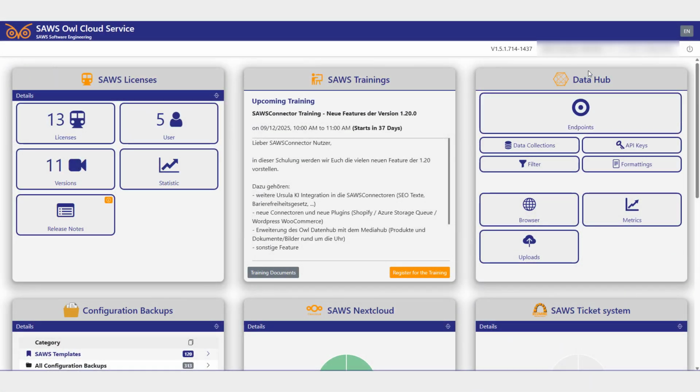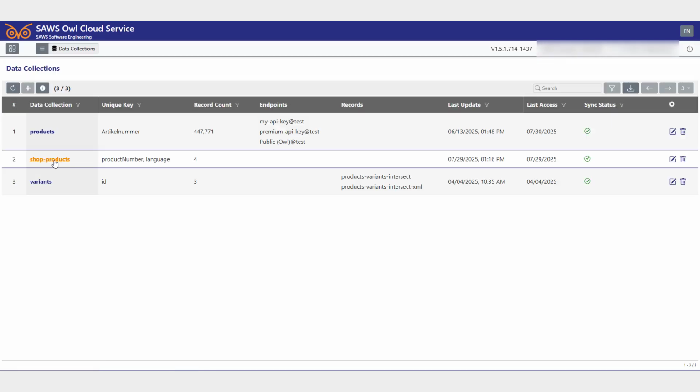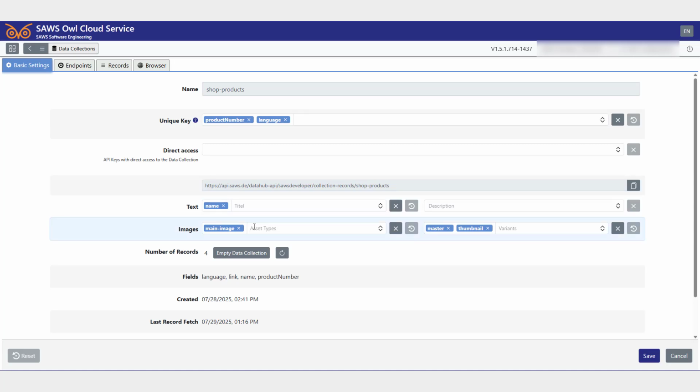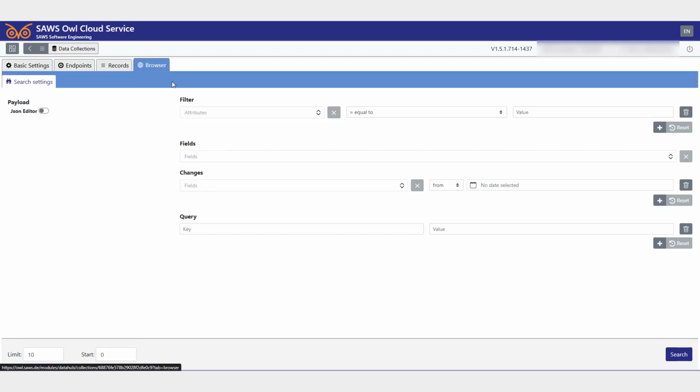Media Data Hub connector support. The OWL Data Hub is our highly flexible, always available cloud storage solution for data of any structure. With the latest update, we've introduced the Media Data Hub, an extension that lets you link media assets just as flexibly as your data.